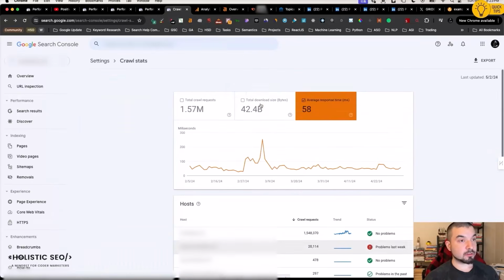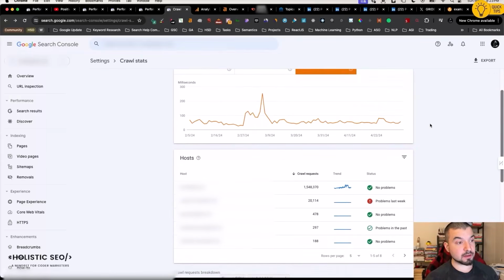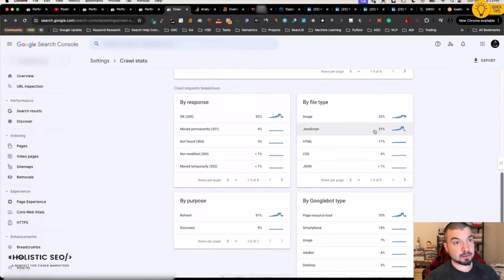When it comes to the crawl stats, you know that I always tell you to target lower than 200 milliseconds as much as possible. This project has 58, which is perfect. And it is happening because the technical development team behind the project is very intelligent and they are great people. Secondly, the file type is not perfect. The HTML should be over 98%. This area, as you see, is increasing in a really good way, and the JavaScript request is decreasing in a really harsh way as well.